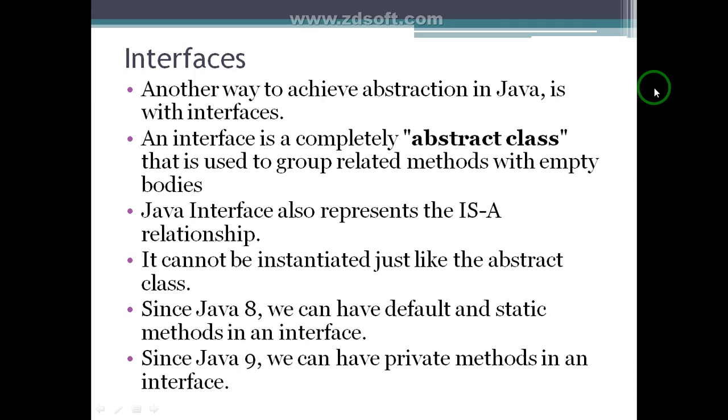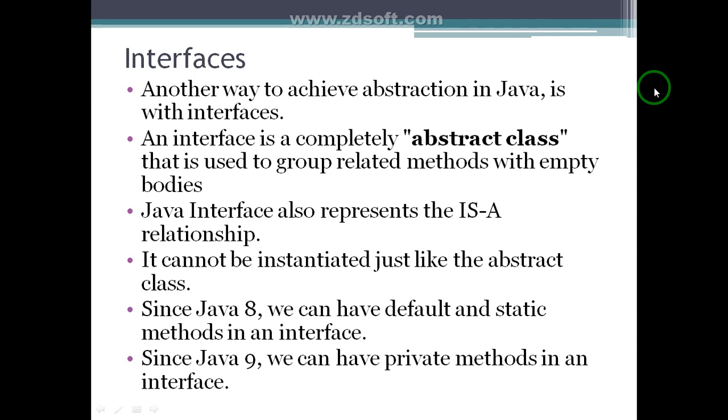in Java. Actually, an interface is just like a class. It uses the keyword interface, followed by a user-defined name of the interface. So an interface is a completely abstract class, because interfaces contain only abstract methods. Non-abstract methods cannot be defined in the interface. But after Java 8, we can define default methods in interfaces. So an interface is a completely abstract class that is used to group related methods with empty bodies.